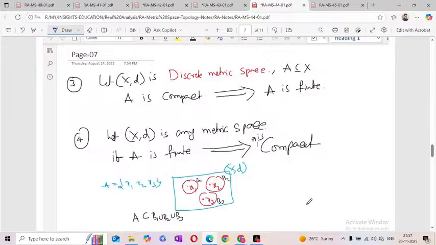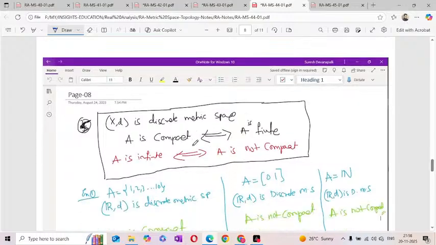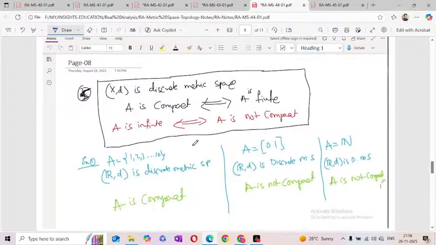Now suppose A is any finite set. Definitely that is always a compact set, under any metric. So if A is a finite set, definitely A must be a compact set under any metric. Just remember this point also.